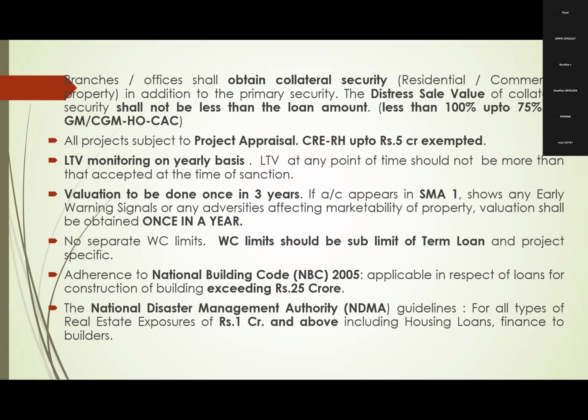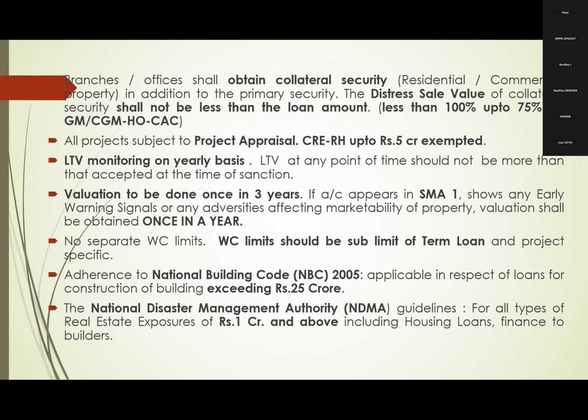If the borrower is dealing with us less than 3 years, low risk and normal risk party, 15 crores is cutoff point. And for moderate risk, 10 crores is cutoff point. So project appraisal: 10 crores in case of new parties and moderate risk rated parties, and 15 or 20 crores in case of low risk and normal risk parties.